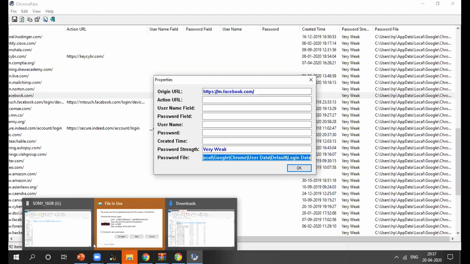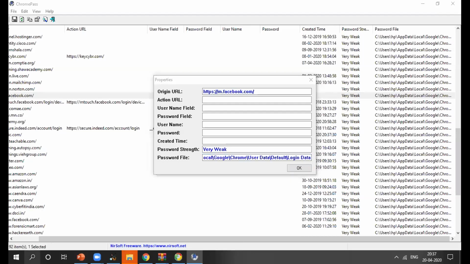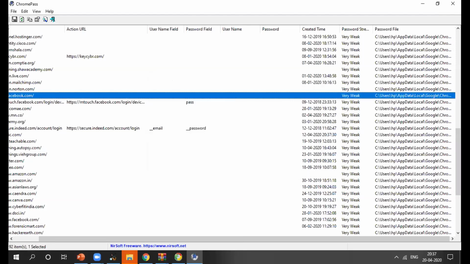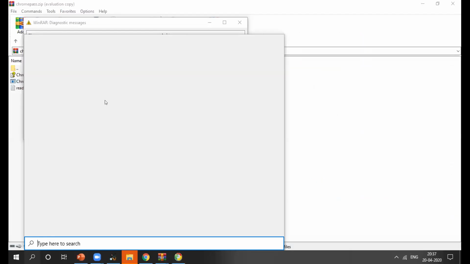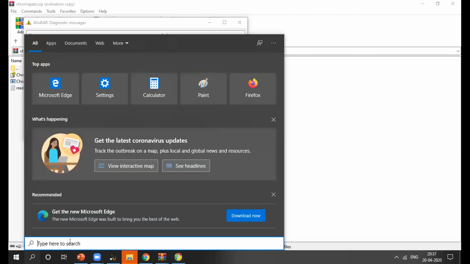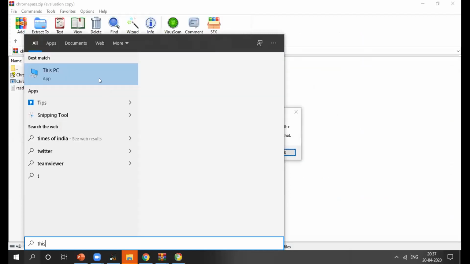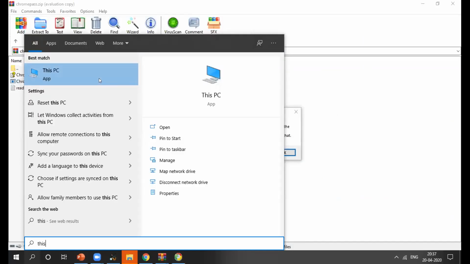All your files will be stored in the C folder, that is AppData. I have copied the file location. This PC.